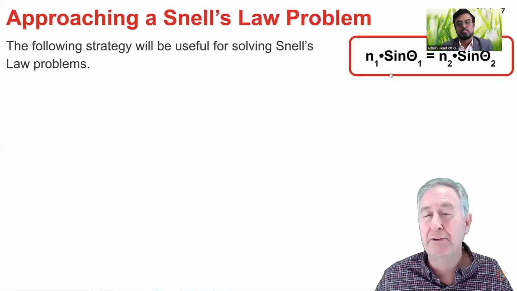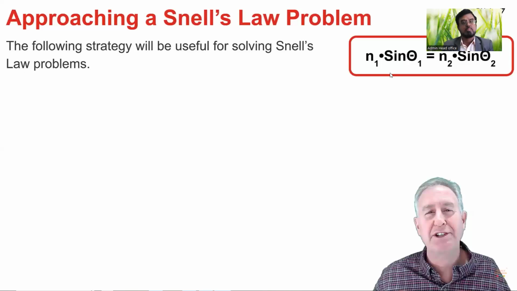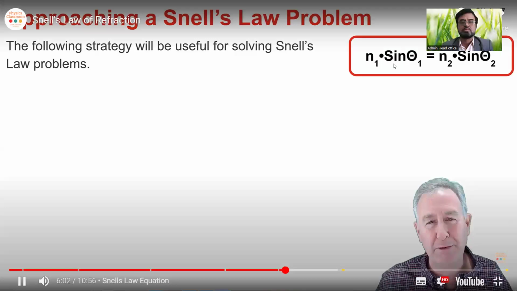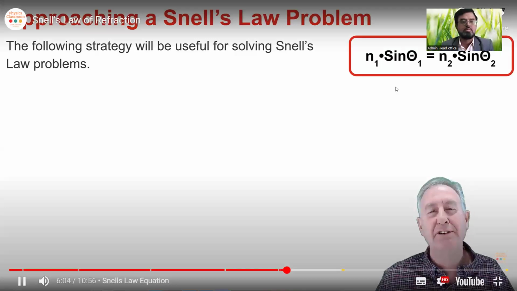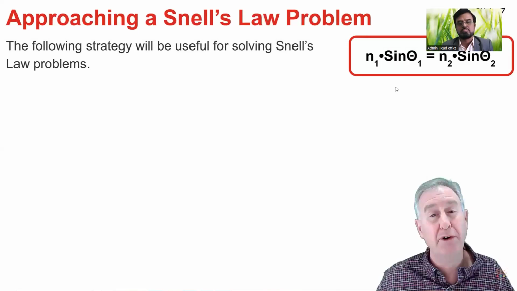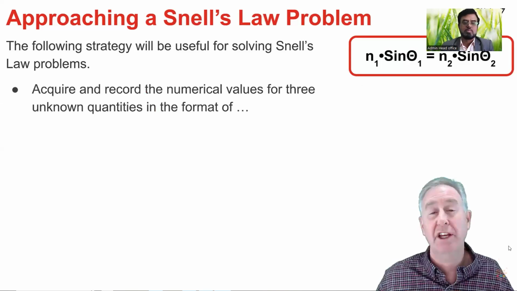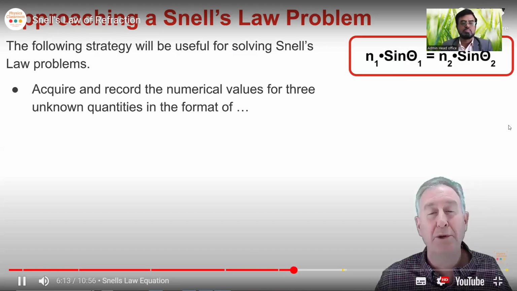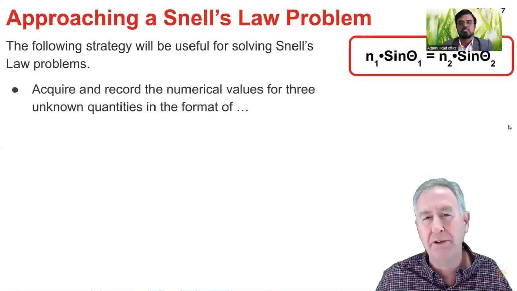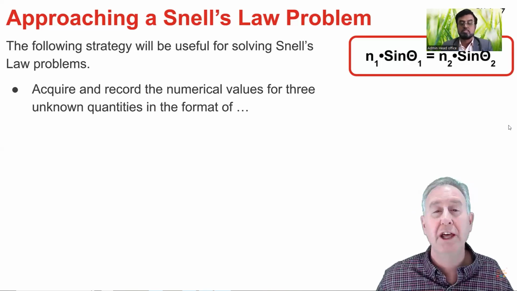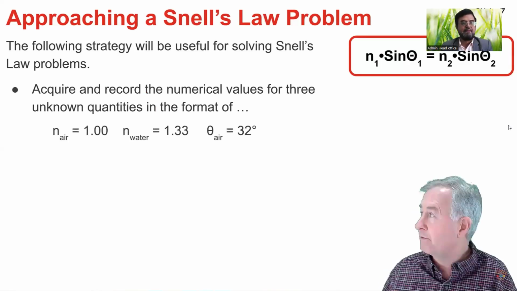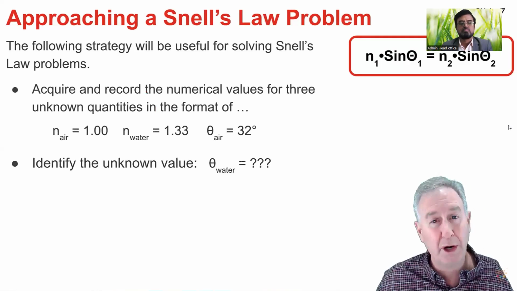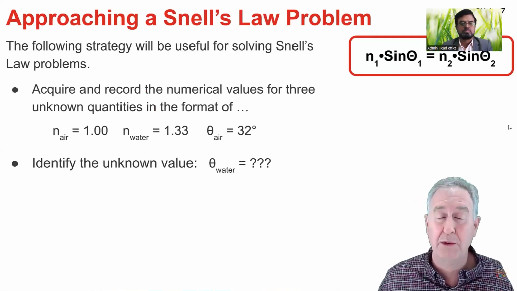In a typical physics course, the Snell's law equation is often used to solve physics word problems in which you must predict the angle of refraction. Here is an effective strategy for approaching such problems. First, read the problem carefully and identify and record the known values. Snell's law equation has 4 variables in it, so you'll need to know 3 values in order to solve for the 4th. Express your known values in terms of the symbols of the equation as shown here. Second, identify the unknown value in the problem, like theta r equals question mark.